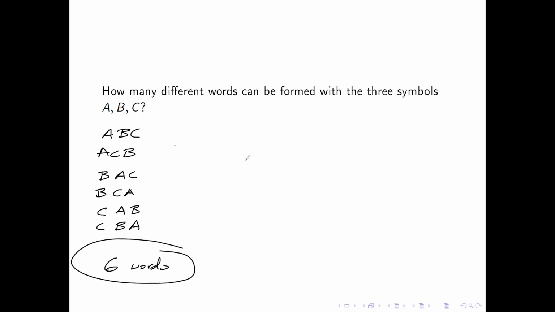Boom. That's nice. But why? Well, let's think about it in terms of our words. Our words obviously have to use 3 characters. I had 3 options to put in the first spot because I could have picked A, B, and C. But once I picked that, if I'm just using these 3 symbols and mixing them up, then I would have 2 in the second spot and 1 in the last spot.